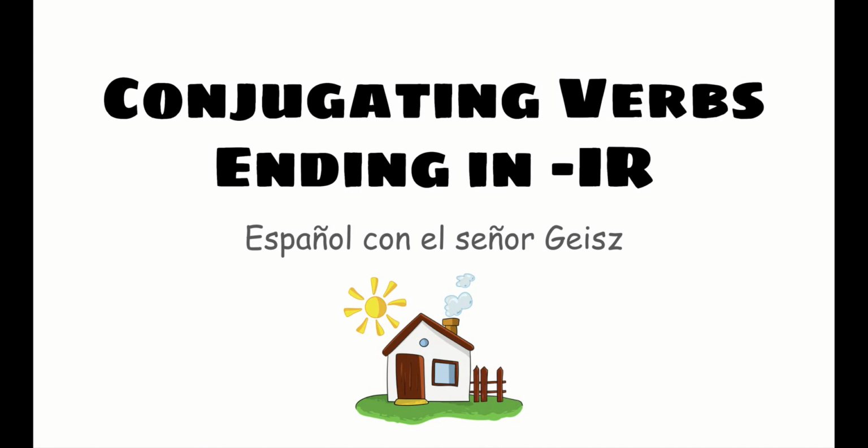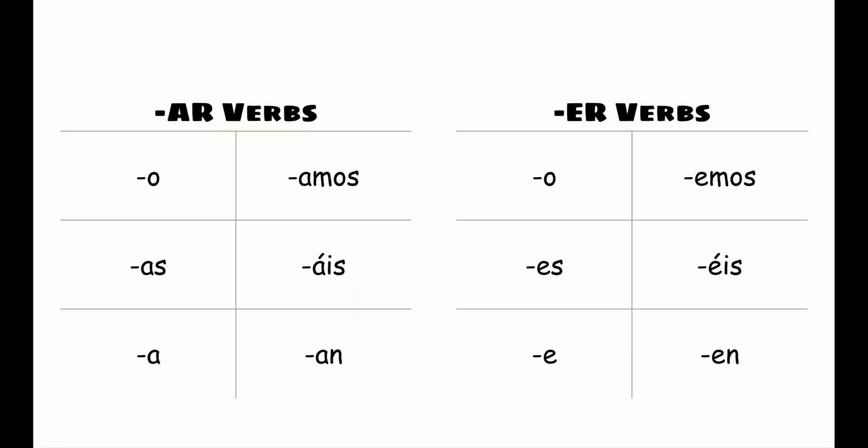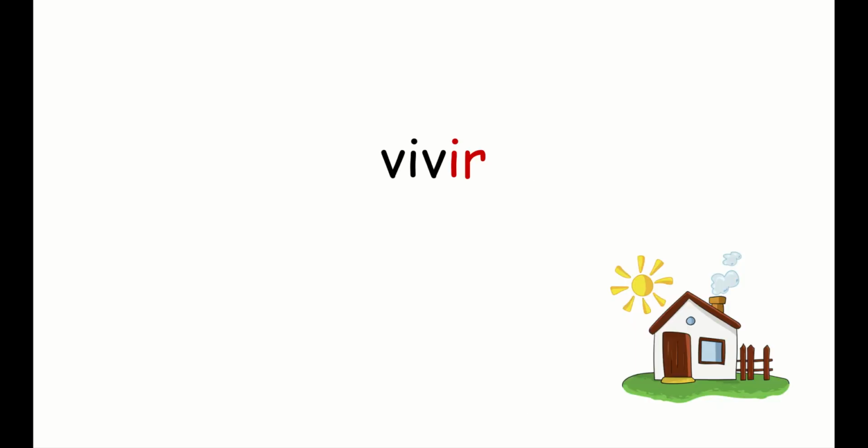In this video, I'm going to be talking about how to conjugate verbs that end in IR. So in my past few videos, I've been talking about how to conjugate verbs that end in AR, like bailar, montar, escuchar, and escalar, and how to conjugate verbs that end in ER, like comer, ver, correr, and aprender. So in this video, we're going to talk about how to conjugate verbs that end in IR, like vivir, which means to live.